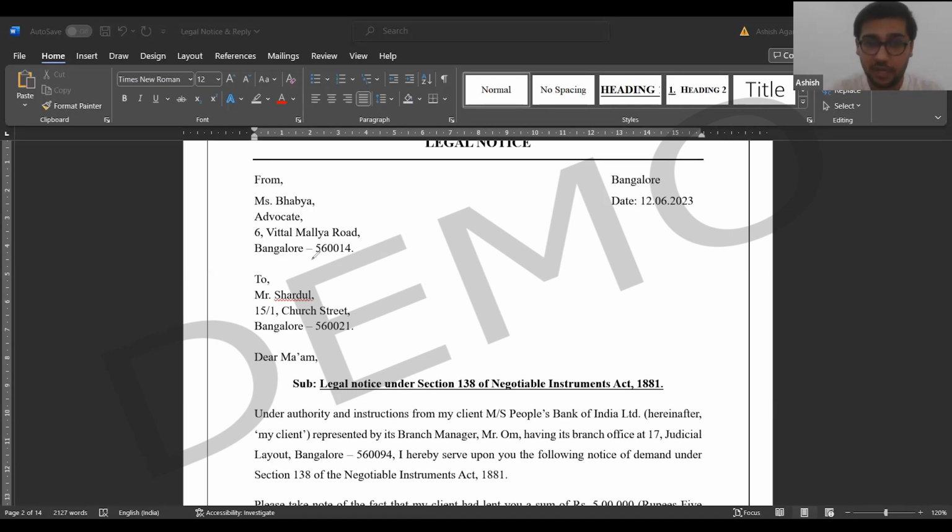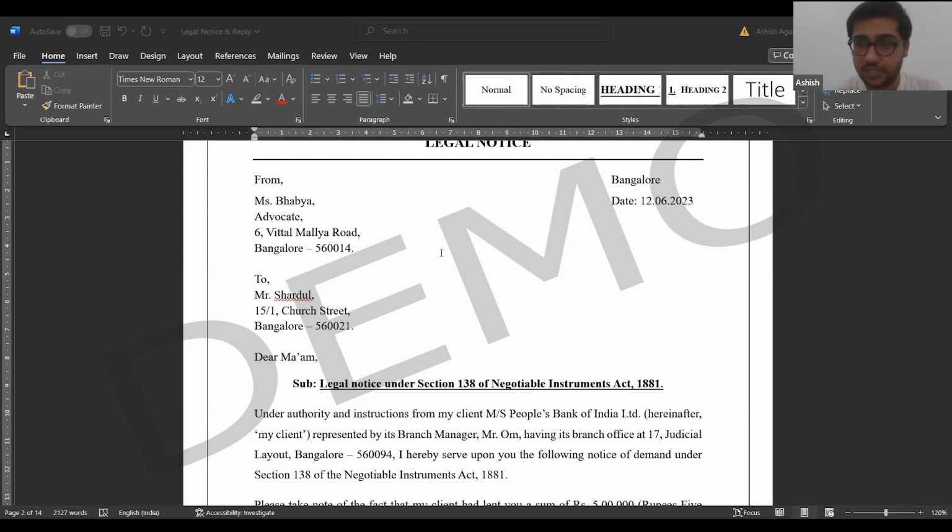That does not mean that meanwhile, Shardul is not doing anything. It is possible that Shardul has also visited her lawyer and they are also planning to sue the bank. We don't know that. In real life we cannot understand both sides of what is going on. So from our point of view, all the drafting will be done from the bank's point of view. It will be initiated from the bank's point of view. We are focusing only on the check dishonor case, but you will still see a mention when we reply to the notice. The point that you mentioned will also be there in the reply to the notice, that you have actually received the money.